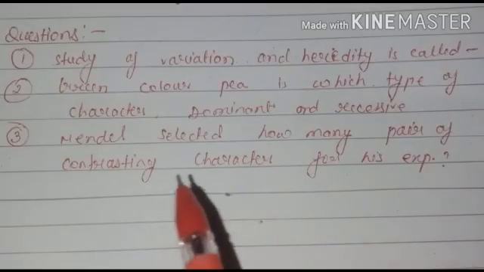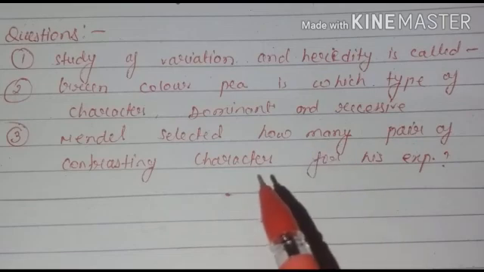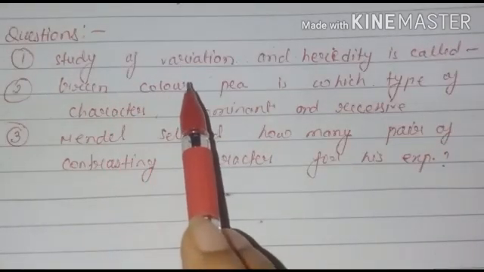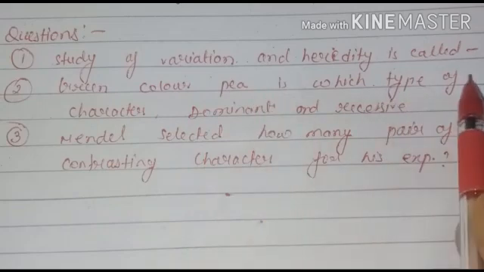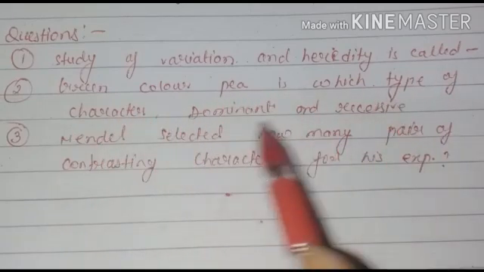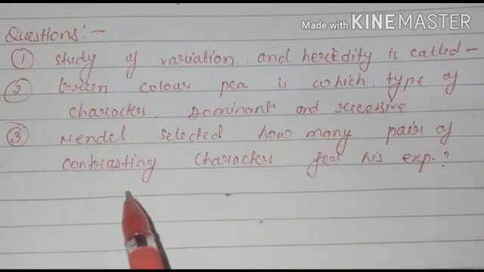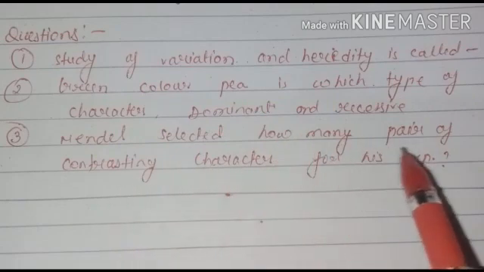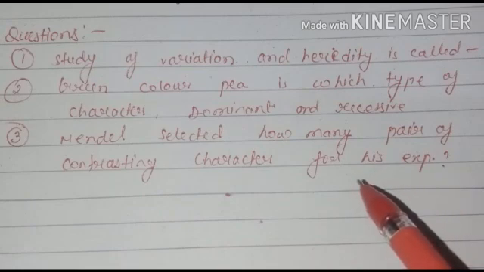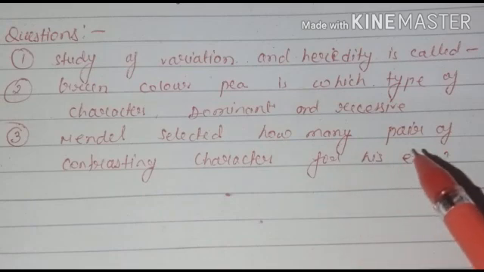Now on the basis of this topic, I will give you some questions. The first question is, the study of variation and heredity is called what? Second, green color pea is which type of character, dominant or recessive? Third, how many pairs of contrasting characters did Mendel select for his experiment? Write down the answers to these three questions. All these questions I have discussed in this video, so write the answers in your notebook.